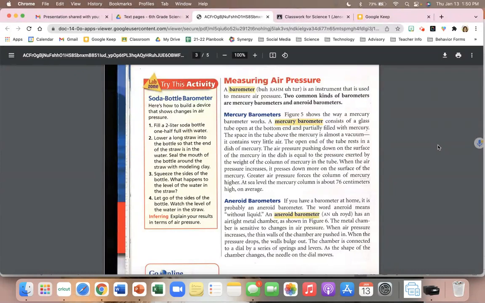The open end of the tube rests in a dish of mercury. The air pressure pressing down on the surface of the mercury in the dish is equal to the pressure exerted by the weight of the column of mercury in the tube. When the air pressure increases, it presses down more on the surface of the mercury. Greater air pressure forces the column of mercury higher. At sea level, the mercury column is about 76 centimeters high on average.